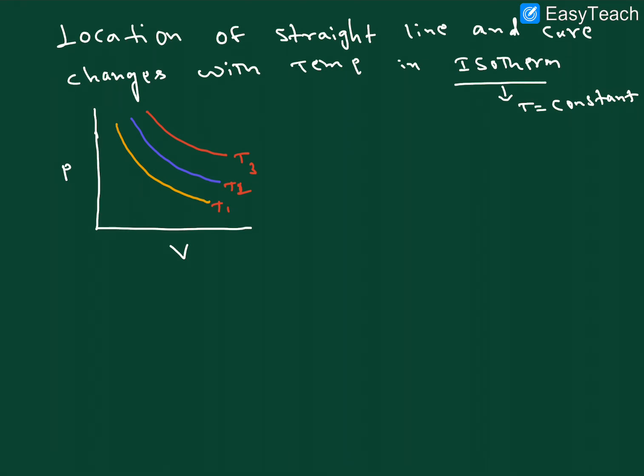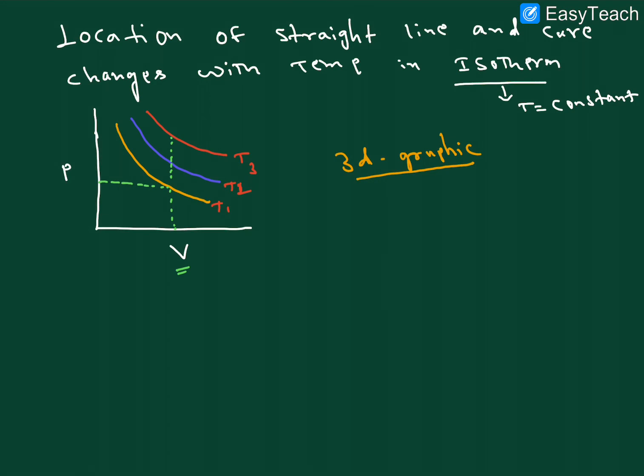This graph also we can call a 3D graph. So in a 3D graph, we can't decide three factors at the same time. Three variations are there. Temperature is also changing, T1, T2, T3. Volume is also changing in this axis, and pressure is also changing. So one thing we have to do here, we want to keep one constant, and I am taking volume as the constant. This is the constant point I am taking.